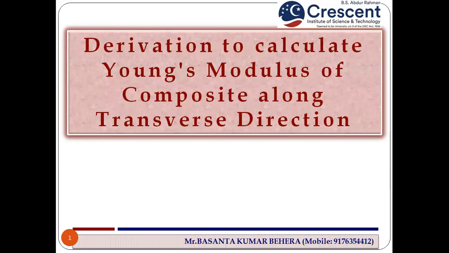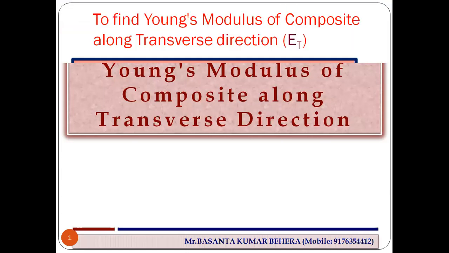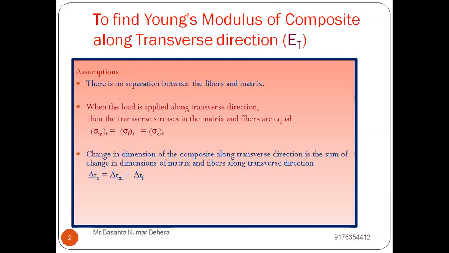Before going for this derivation, we must be acquainted with what is volume fraction of matrix and what is volume fraction of fiber. The volume fraction of matrix is the volume of matrix divided by volume of the composite. Similarly, the volume fraction of fiber is volume of fiber divided by total volume of the composite.